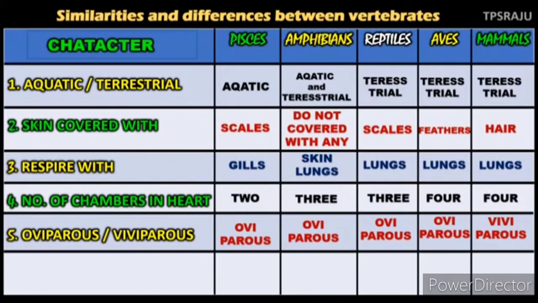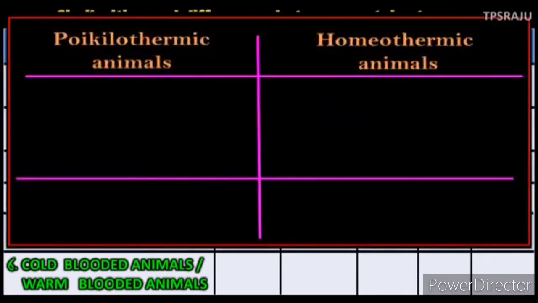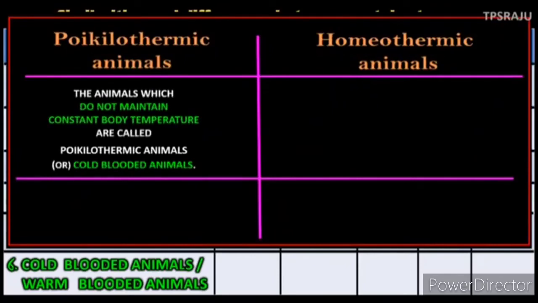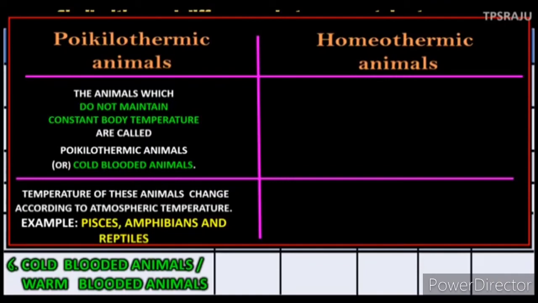Female animals go through mating, and they produce babies after a gestation period. Let us see poikilothermic and homeothermic animals. The animals which do not maintain a constant body temperature are called poikilothermic animals, or cold-blooded animals.